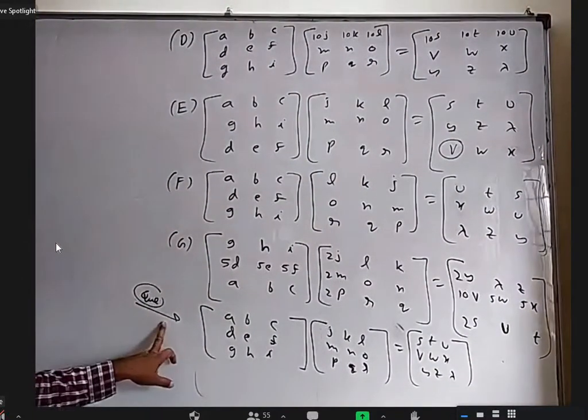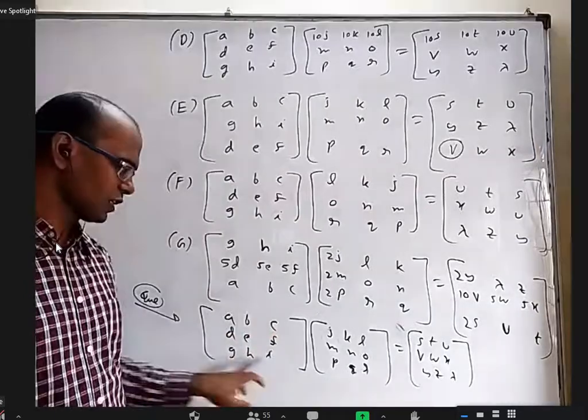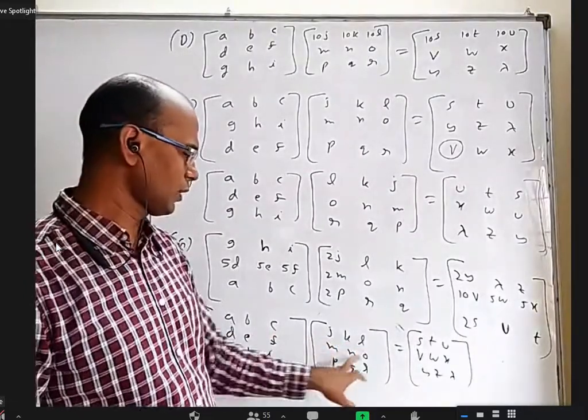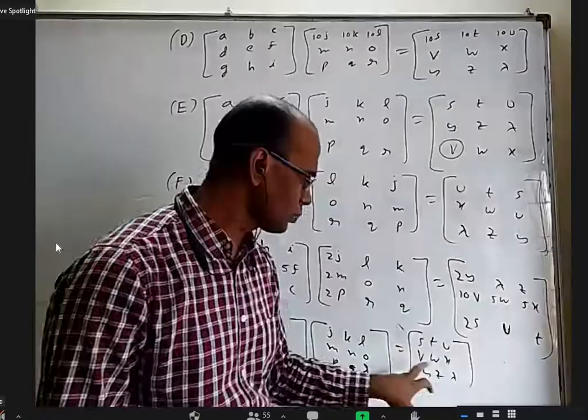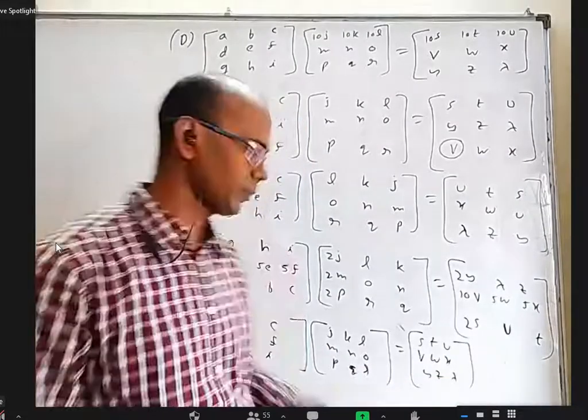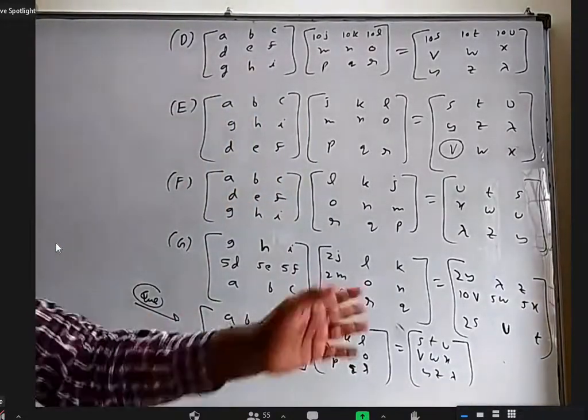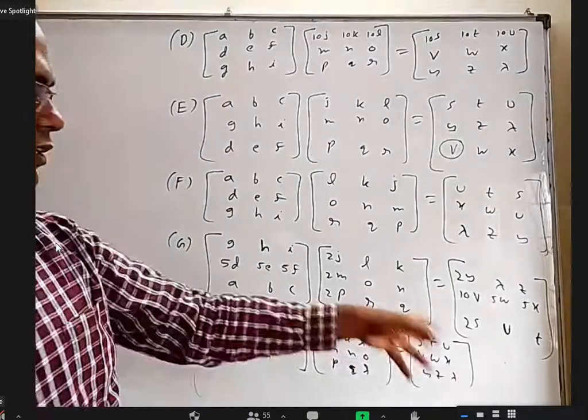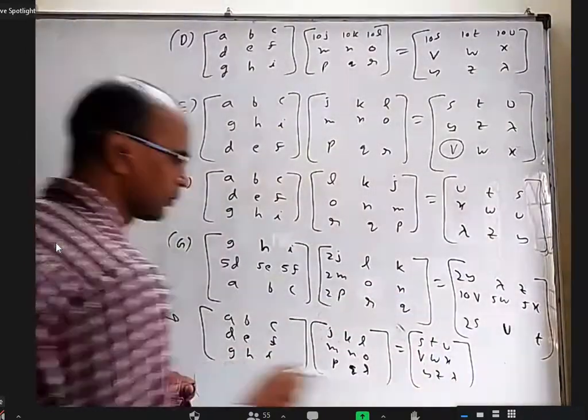Okay, so this was our original question. A, B, C, D, E, F, G, H, I. This is J, K, L, M, N, O, P, Q, R, S, T, U, V, W, X, Y, Z, lambda. We just wrote 26 alphabets in order, and 9 3s are 27. We wanted one more, so we just took lambda.